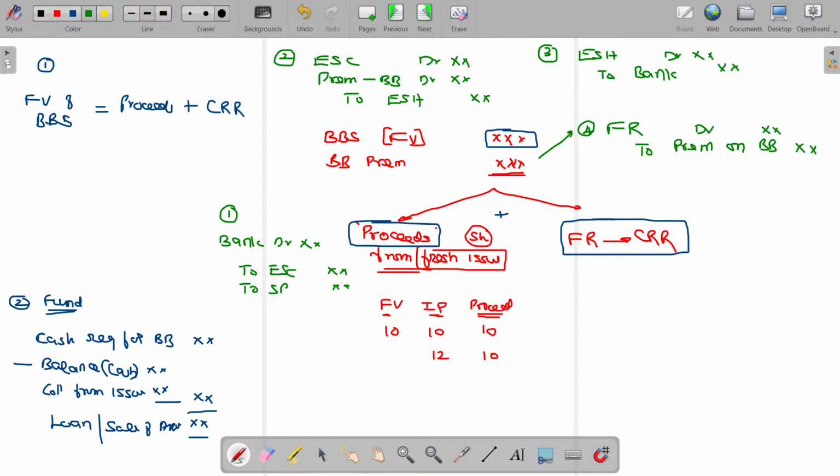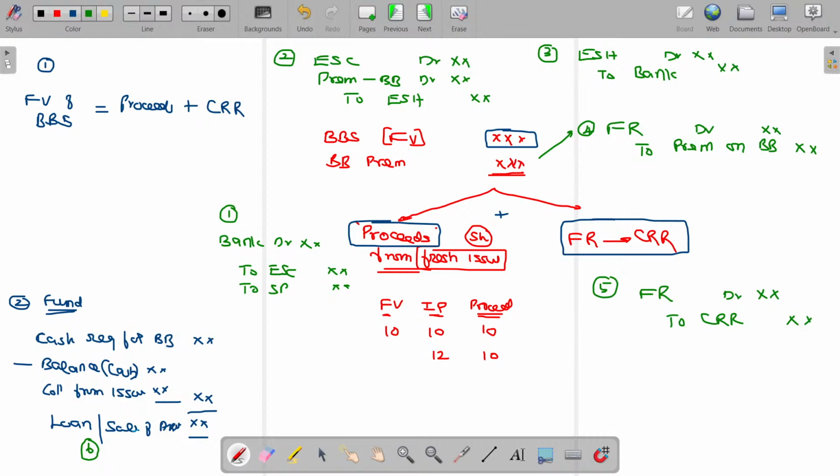Now, if you are supposed to create the CRR from free resources, the journal entry is free resource account debit to CRR, capital redemption reserve. Clear? Only 5 entries you have to understand. The 6th entry, if you borrow or sell, you need to pass the entry for borrowing or sale. Only these are the set of entries you need to know for buyback.